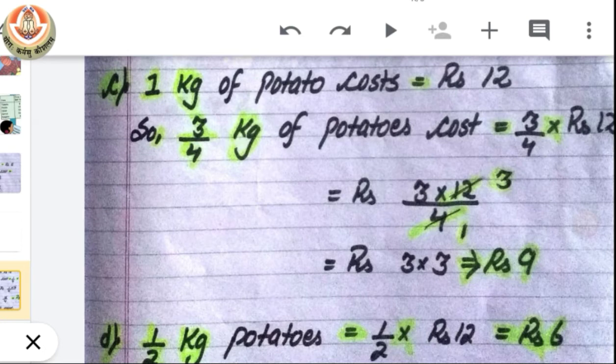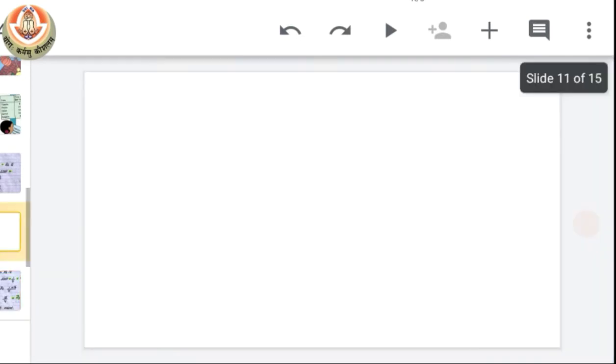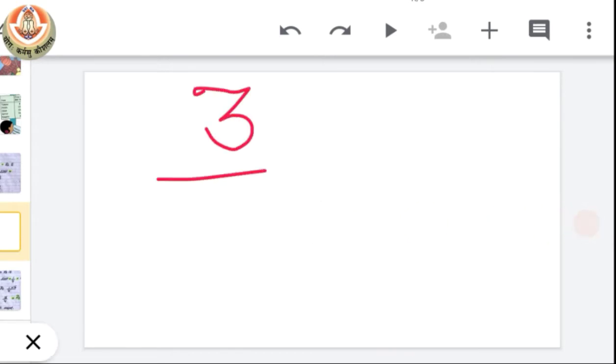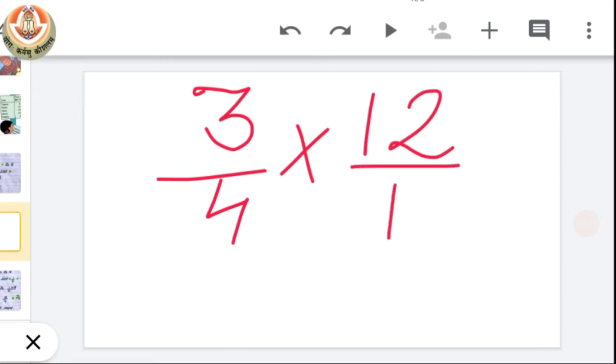And we have another way also for solving this. You can look here. When we have to multiply 3 by 4th with 12, we all know we have here 1. Now what we can do is solve by cancelling out the numbers, as when we divide 4 by 4 we have 1.